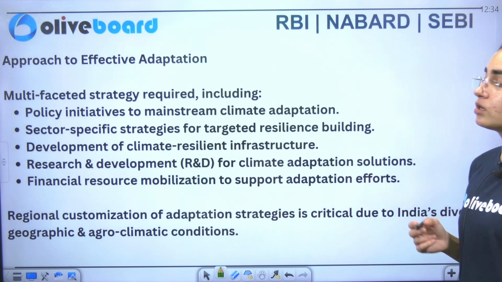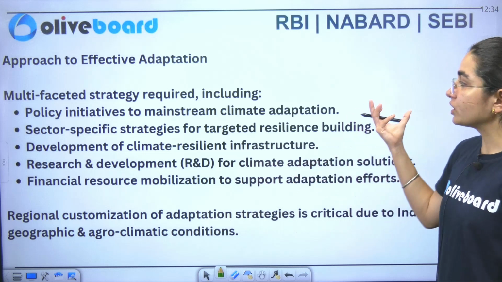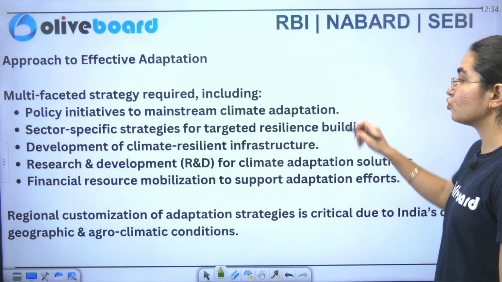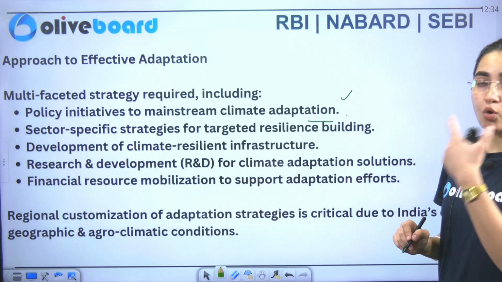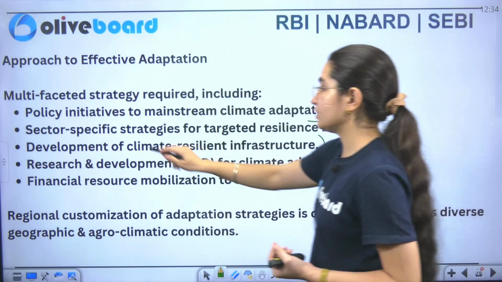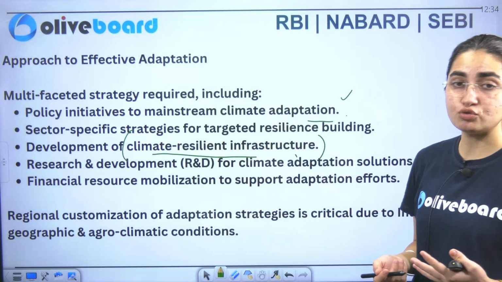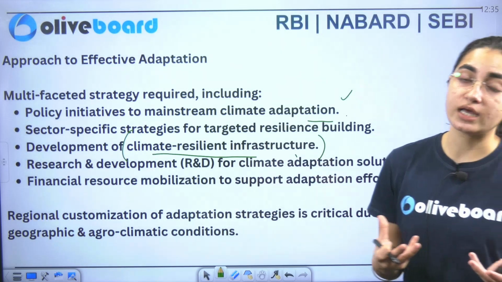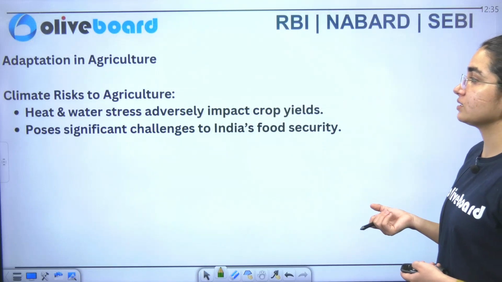Now we will talk about the approach. So we have a multifaceted strategy here, which includes policy initiatives just to mainstream the climate adaptation. Sector specific strategies are also included. Now here we have a high focus on climate resilient infrastructure. Research and development plays a hugely important role, and similarly we need resources, as in financial resources also, if we want to develop. This is what has been discussed here.